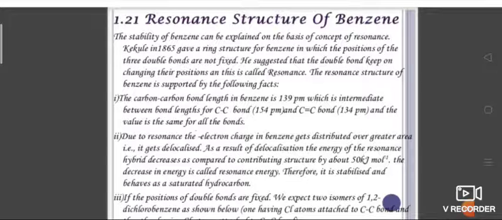As a result of delocalization, the energy of the resonance hybrid decreases as compared to the contributing structures by about 150 kilojoule per mole. The decrease in energy is called resonance energy. Therefore, it is stabilized and behaves as a saturated hydrocarbon.